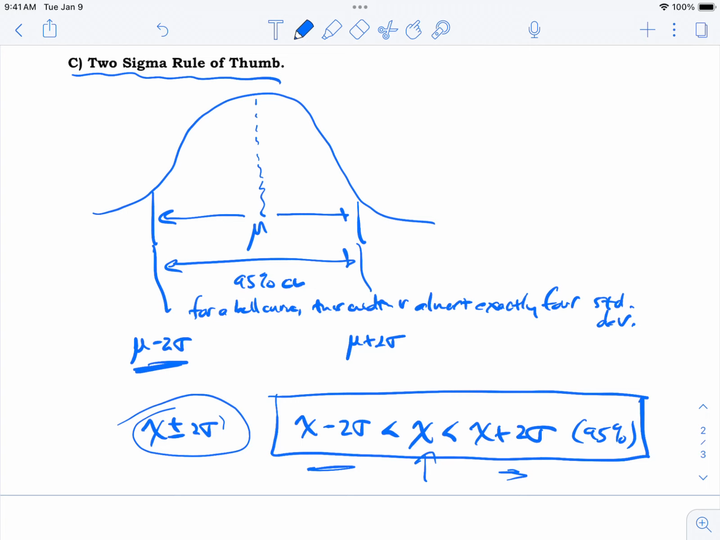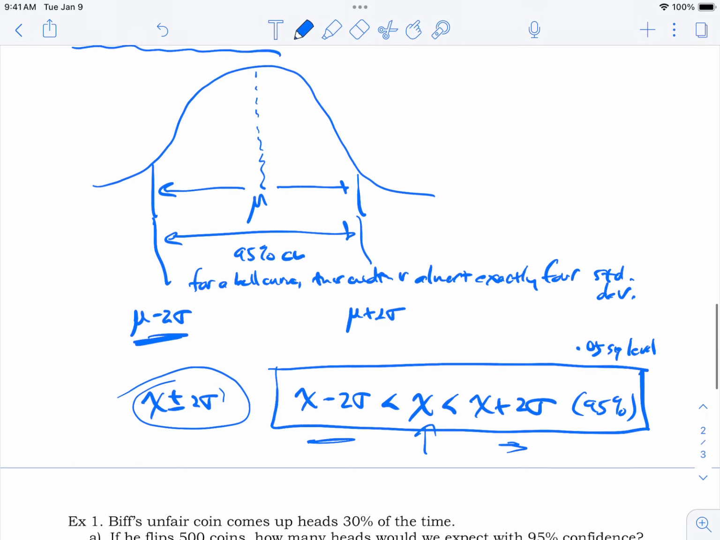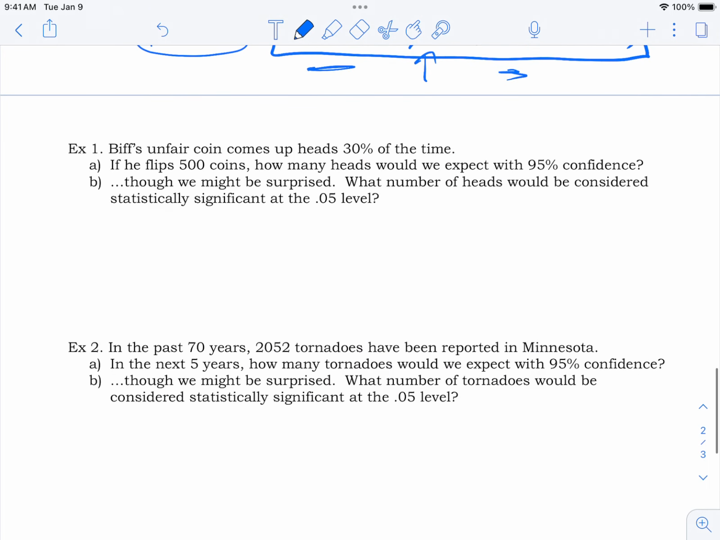The 2 sigma rule of thumb. It talks about a 95% confidence level. It talks about a 0.05 significance level. Okay, so there's all these dun-duns. All right, example time.